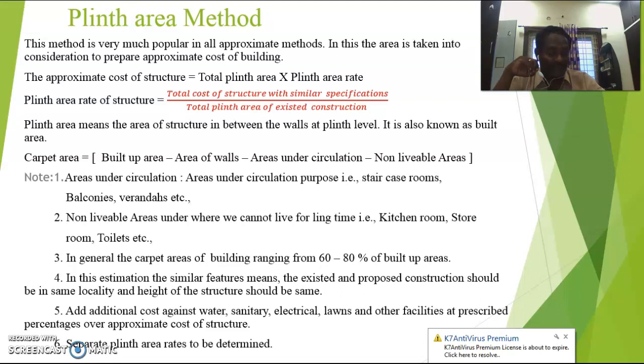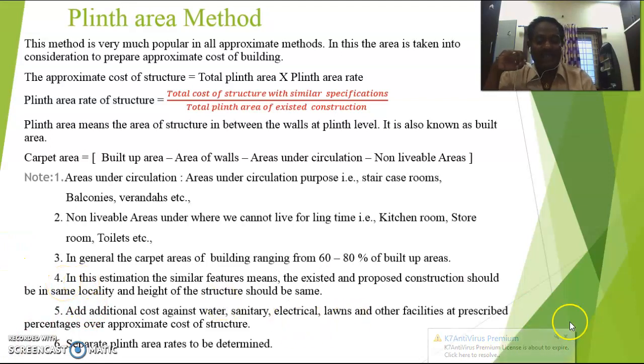Separate plinth area rates are to be determined for the separate floors. Whenever you are calculating floor to floor, the cost of the building will not be the same. As the number of floors increases, the cost of the structure also increases. That is for the transportation of the material or for lifting the materials. It's very, very important. Next, if there is any increase in labor cost or material cost, you have to add suitably against that.